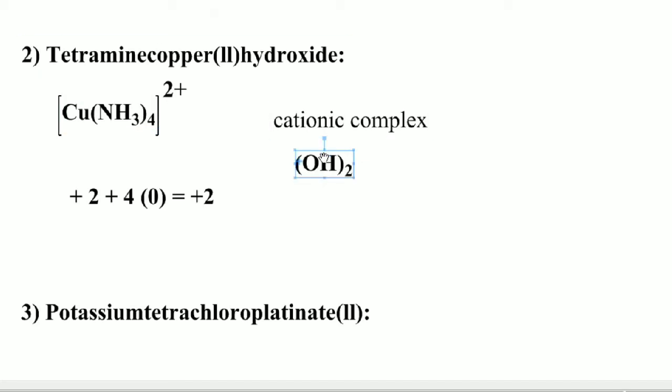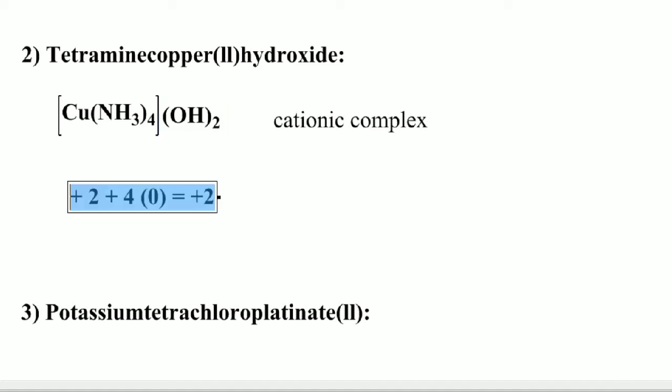Therefore, the formula for the above complex is Cu(NH3)4(OH)2, because the charge on the complex is +2, and that +2 charge is neutralized by two OH minus ligands.